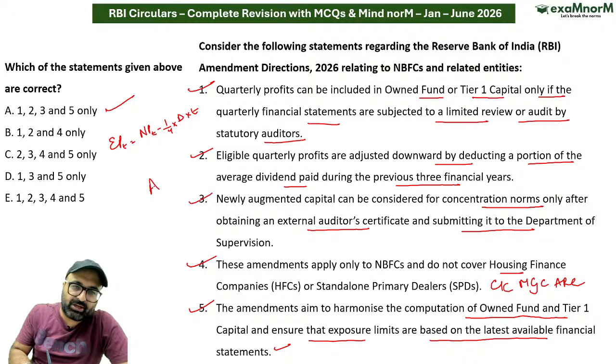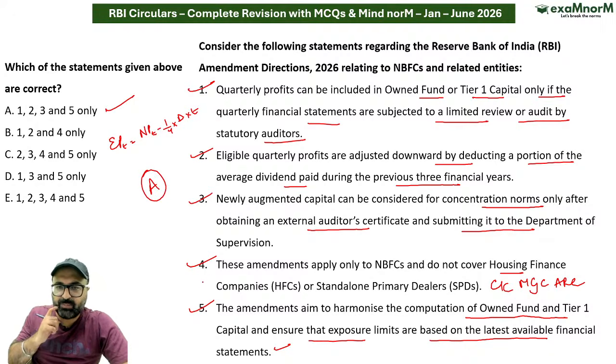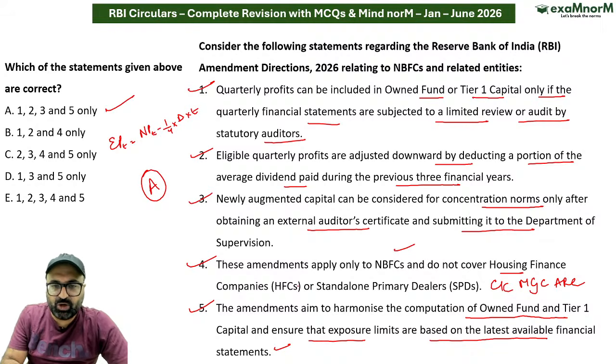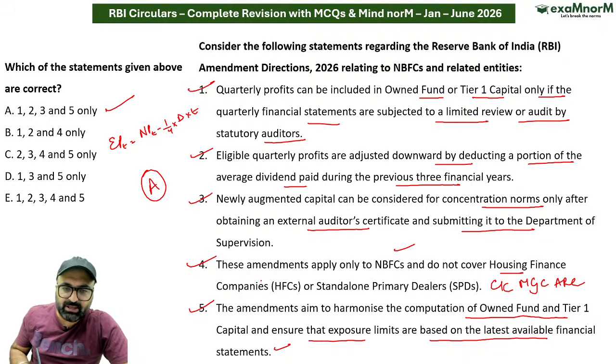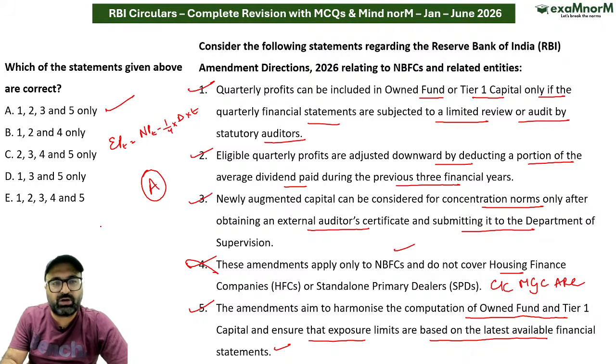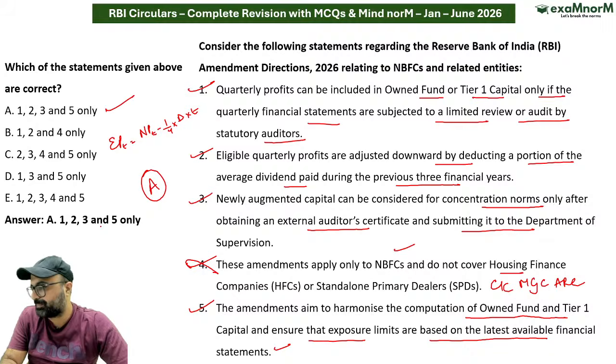So answer will be what? Sir, A statement is correct, but one of the statements was wrong, na? The amendments apply only to NBFC, do not cover. नहीं सर, इसमें do not cover housing finance companies. It does not cover standalone primary dealers, but along with that उसके अलावा जो मैंने options दी हैं वो भी covered नहीं है. So आंसर क्या होगा? A option 1, 2, 3, 4 is wrong, 5 is correct.